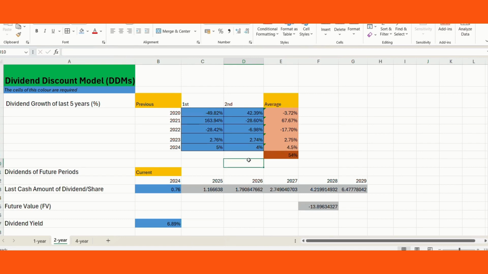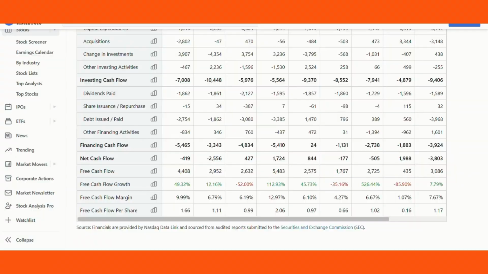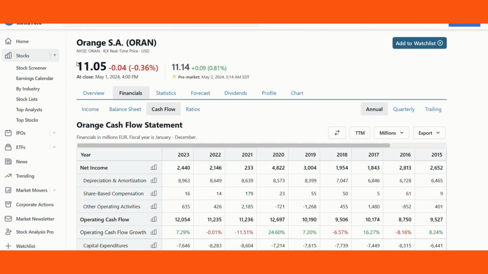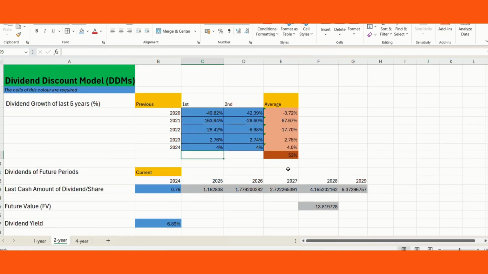If you believe that I overvalue this company, you can put 4% here too and take some numbers beyond what our model predicts. Here you can see the fair value is 90.41, pounds, dollars, whatever it can be, and right now it's at 11.05. So as you can understand, our dividend model supports our valuation for buying this company right now.